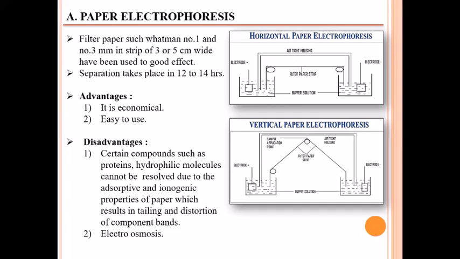Various advantages of paper electrophoresis: it is an economical method and easy to use. Disadvantages of this method: certain compounds such as proteins and hydrophilic molecules cannot be resolved due to the adsorptive and ionogenic properties of paper, which result in tailing and distortion of component bands. Electroosmosis is also a disadvantage of this method.